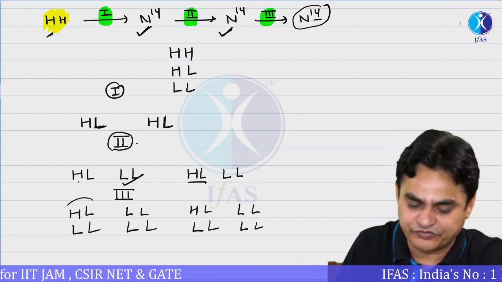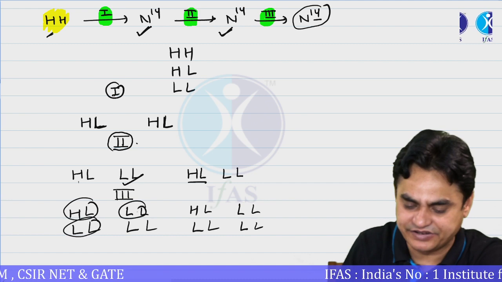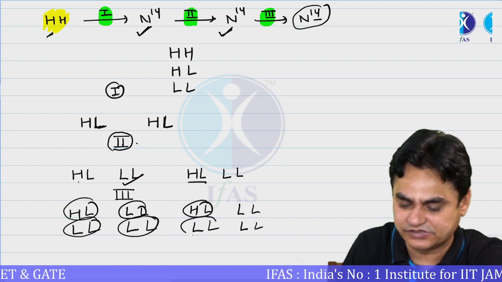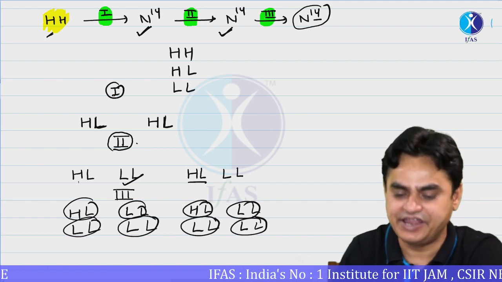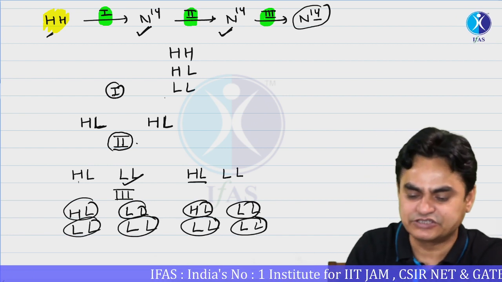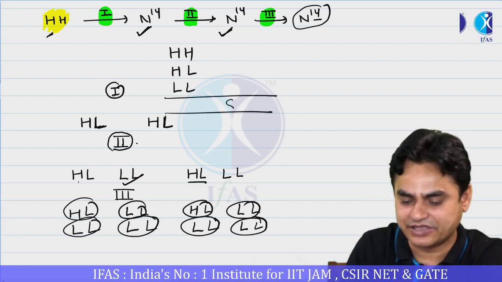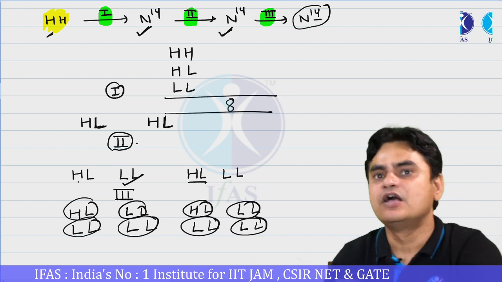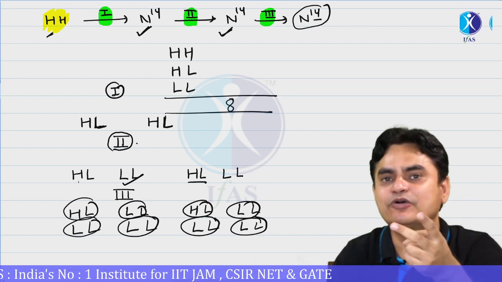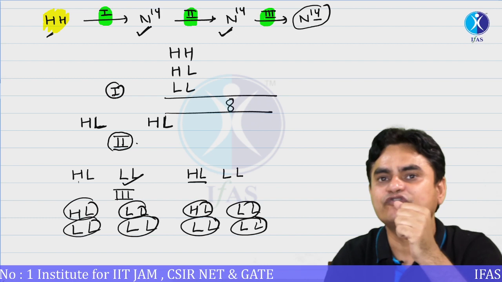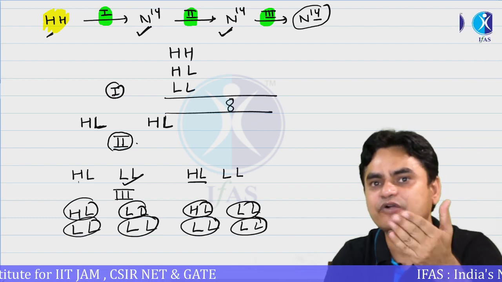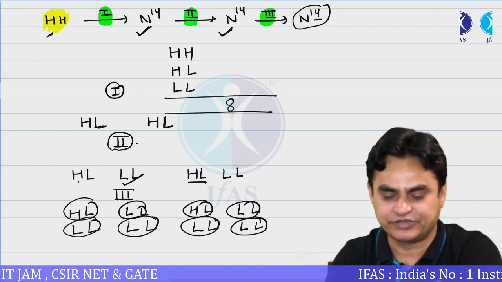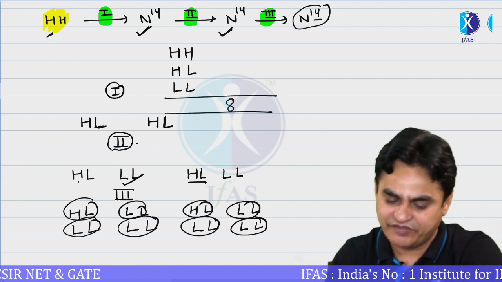So now after 3 rounds you will have 8 double-stranded DNA molecules. That's confirmed. After the first round you will have 2 double-stranded molecules. After the second round you will have 4 double-stranded DNA molecules, and after the third round you will have 8 double-stranded DNA molecules.